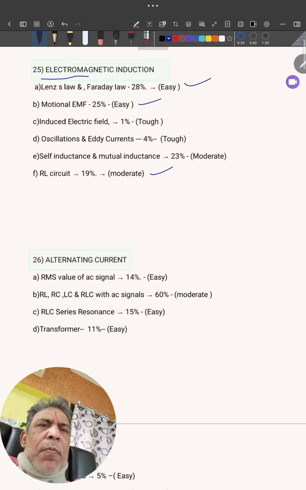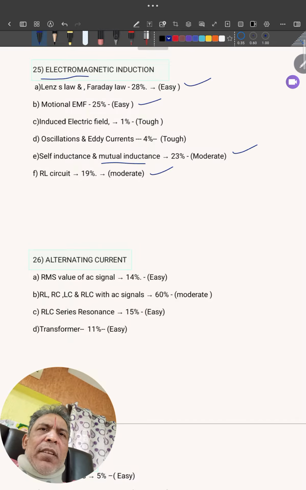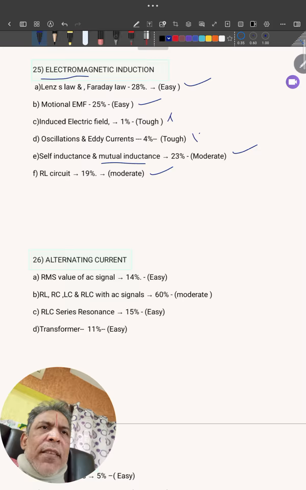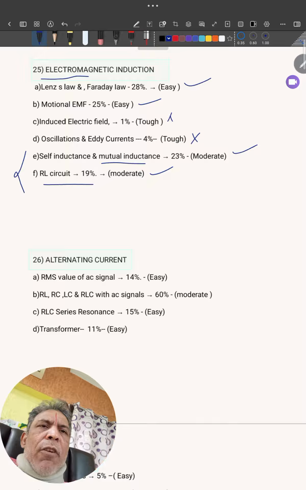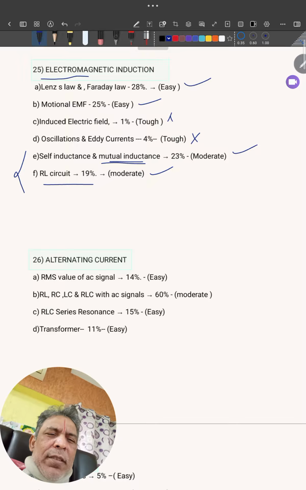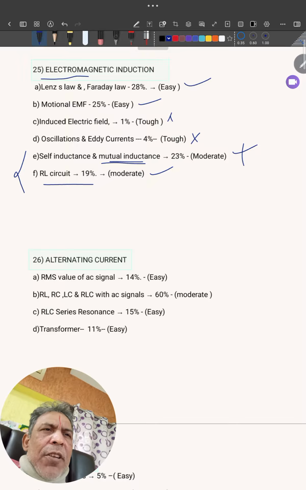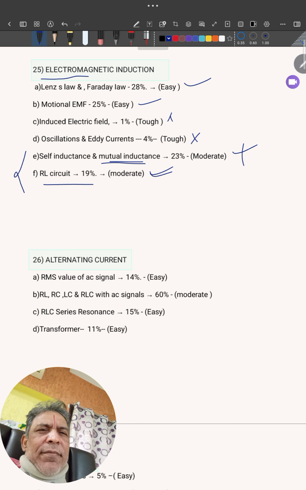Then you prefer the RL circuit and mutual inductance, formula based. So these things you can leave. Between these two, this is also formula based, this also formula based. If you find it difficult, you can leave it, but this is compulsory. Like that, you'll be on the safer side.